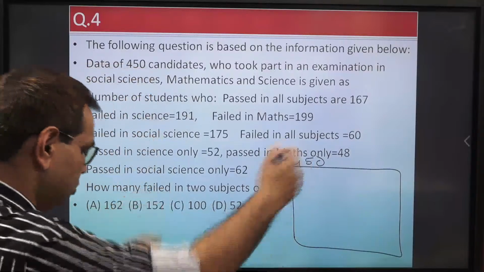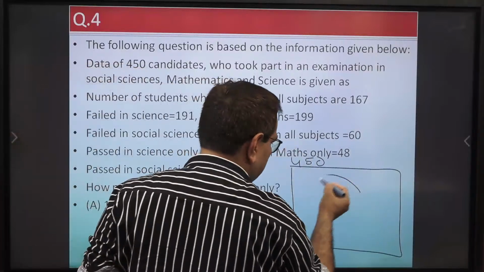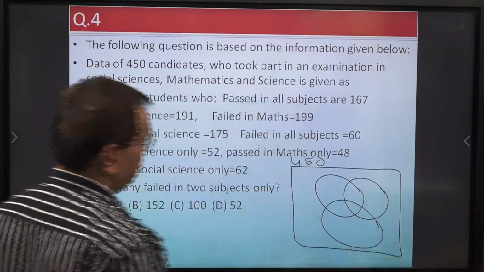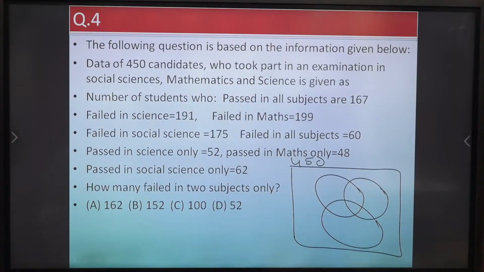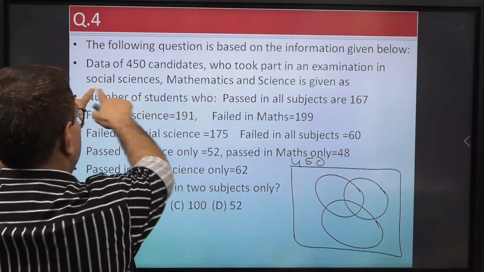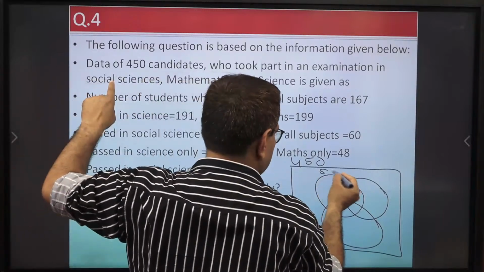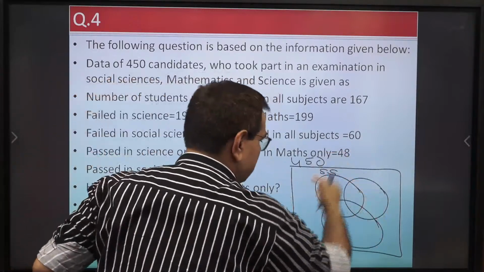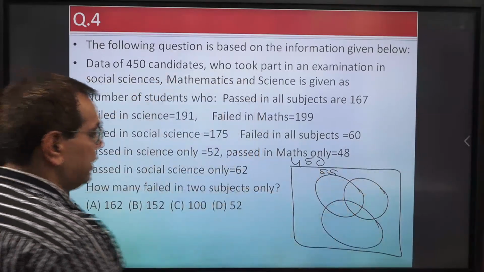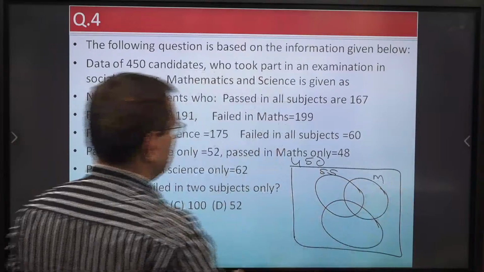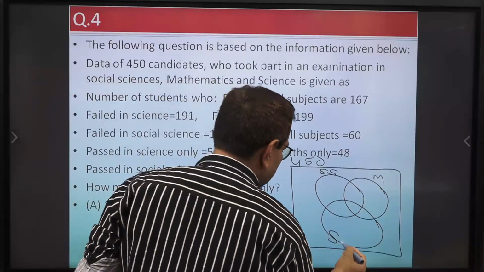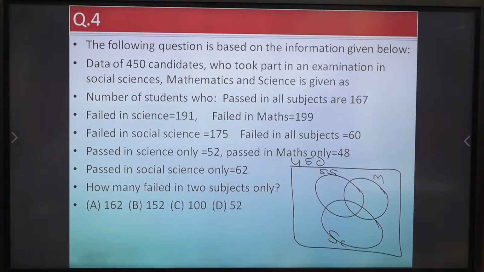So let us make 3 circles representing the number of people who failed. So what are the subjects? Social science. This circle represents the number of students who failed in social science. Then we have mathematics, the number of students who failed in mathematics. And then we have science. Three subjects are there.